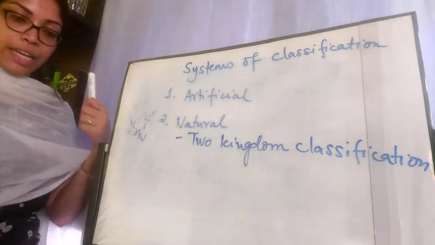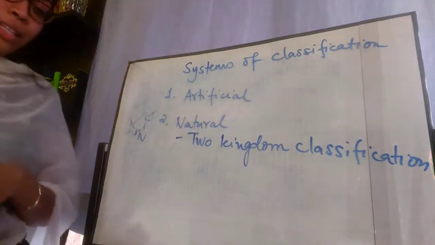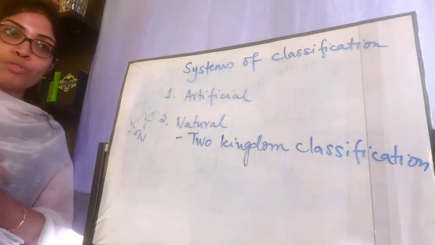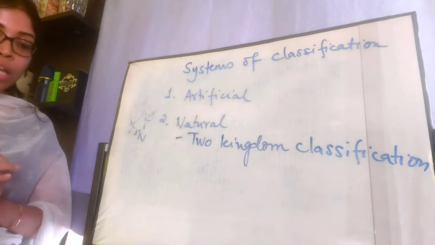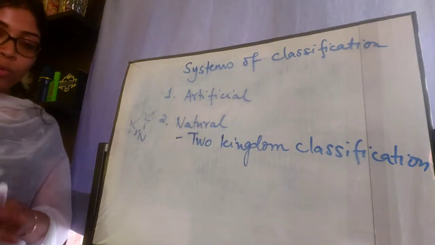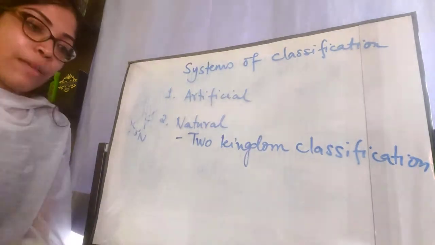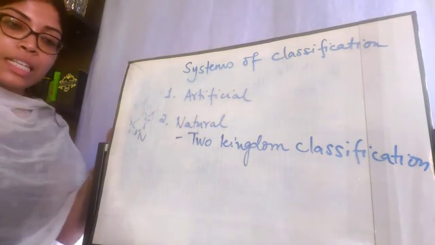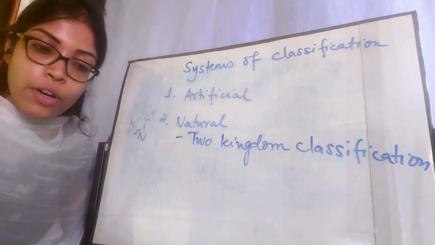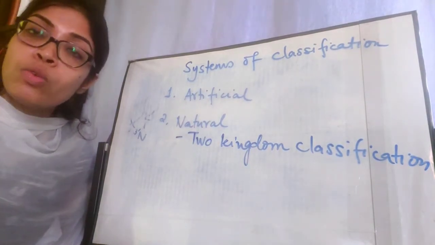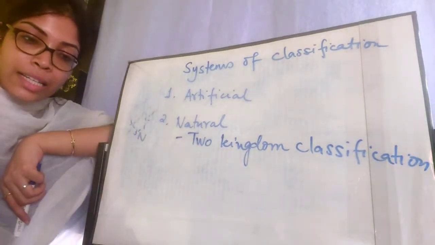In 1758, Carolus Linnaeus, another very renowned scientist whose contribution in the world of biological classification is immense, proposed a more scientific method of classification based on similarities in physical and structural characters. He classified all living organisms in two separate kingdoms. Only two kingdoms were given by him, and from the name only you can understand that.